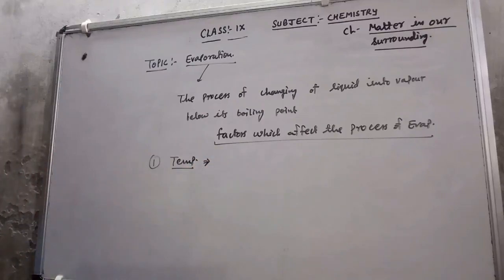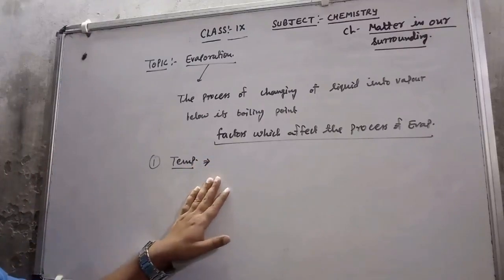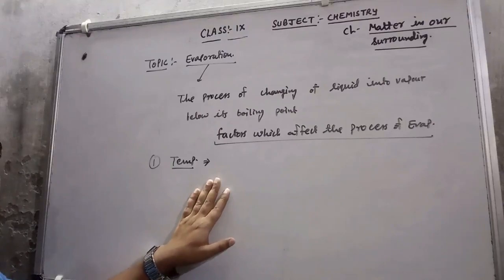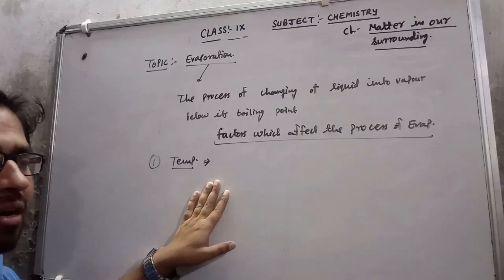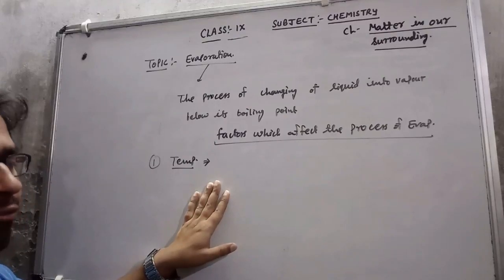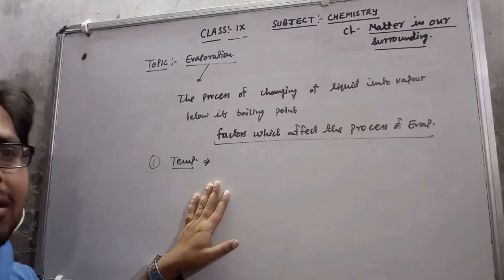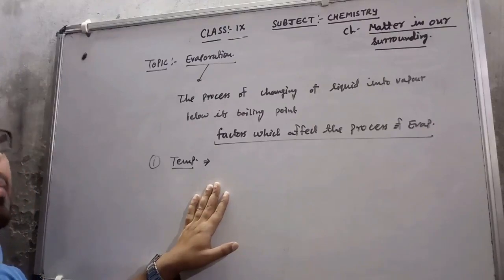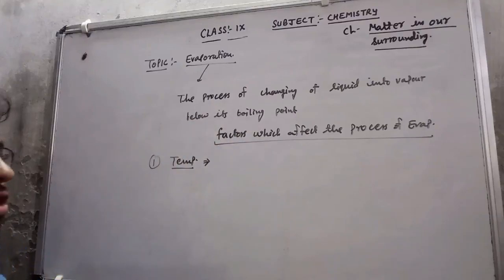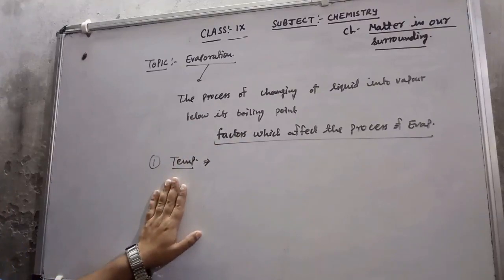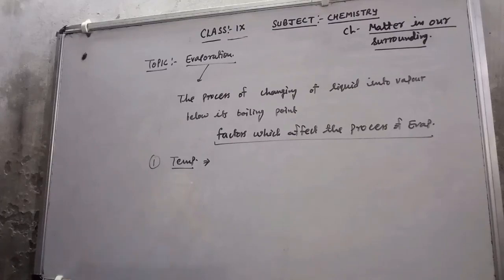Very simply, if I increase the temperature, then the rate of evaporation increases, because by increasing the temperature, the kinetic energy of the water particles increases and the force of attraction between the particles decreases. Therefore the particles easily move from one place to another or convert into vapor easily. So we can say that by increasing the temperature, the rate of evaporation increases, and by decreasing the temperature, the rate of evaporation decreases. I will discuss one example.